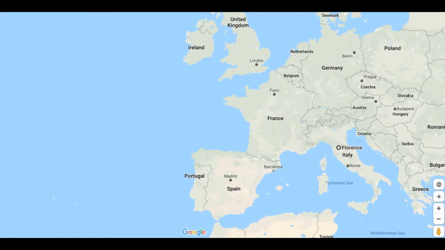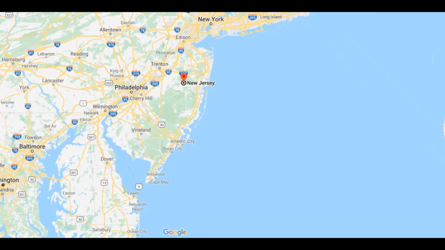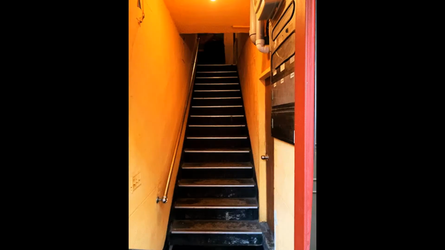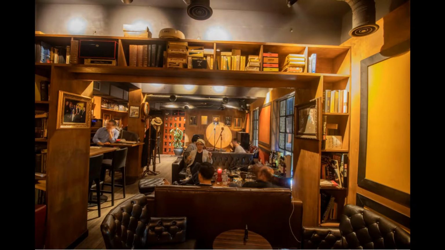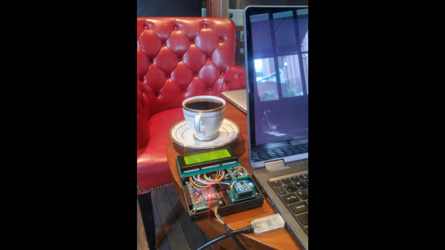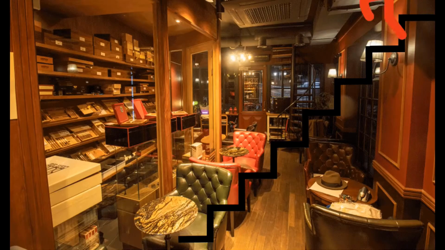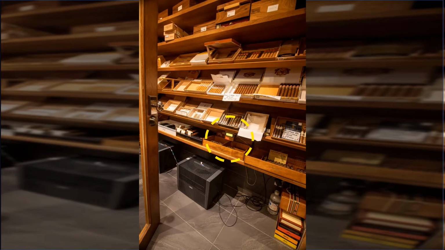From Hal's phone in Italy, it communicates to a server in New Jersey, back to Korea, to Seoul, into the bar, through the front door, up the stairs, to the second floor, and connects to the gateway. The gateway will send a radio packet. Back down to the first floor, connecting to the end device inside the Humidor on the first floor.